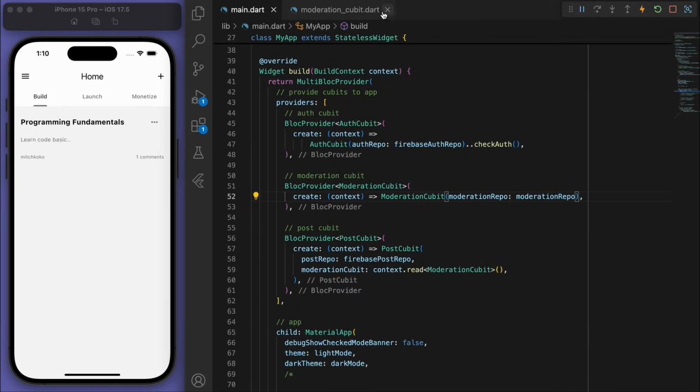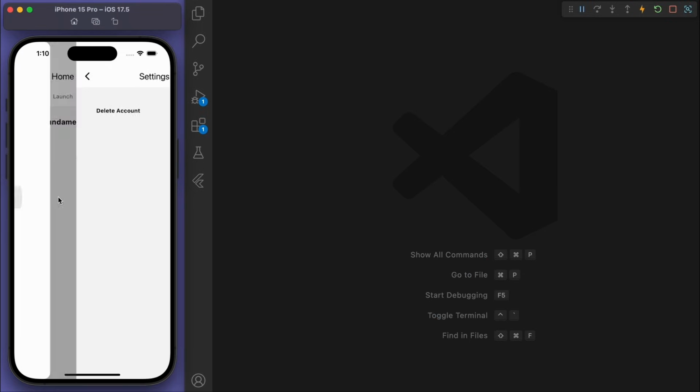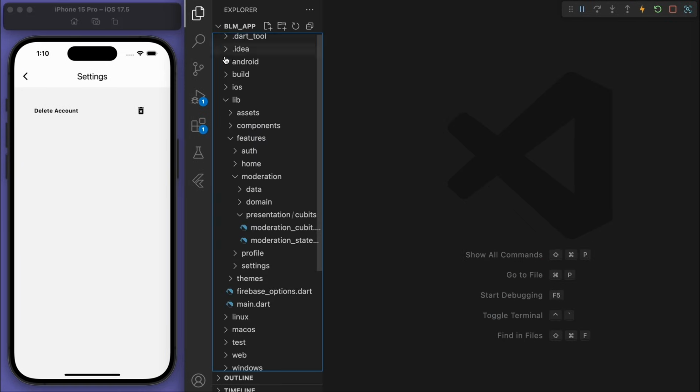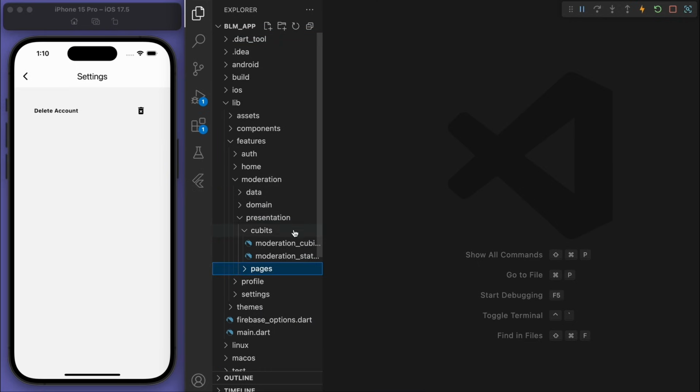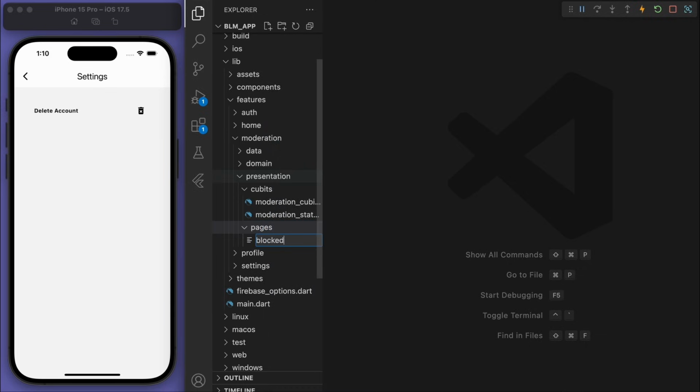Cool. Now, finally, what we need to do is in our settings page, we need to have a way to be able to unblock people. So under presentation in the moderation, let's create a pages. So blocked users page.